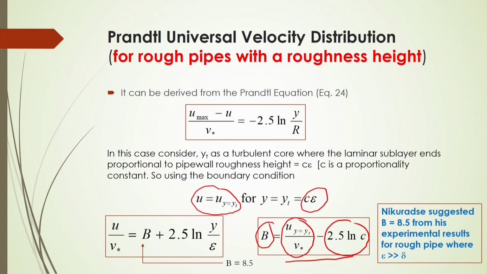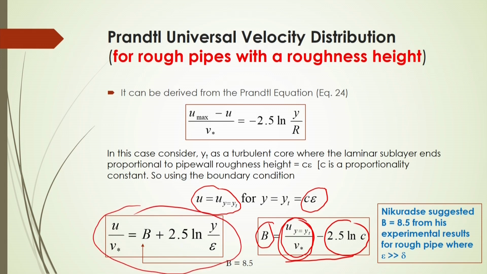The only thing is that you have to know the proportionality constant, that means if you know the roughness height, then accordingly what will be the height over the surface, if you are considering the turbulent core height. So, if y t is suppose 1 into epsilon, then C is 1 here. In that case ln C, ln 1 will be equal to 0. So, this part will be neglected, only the b part will be here.